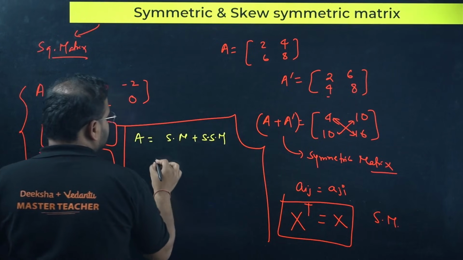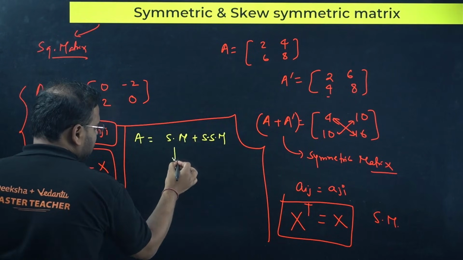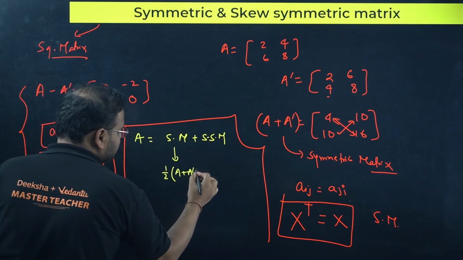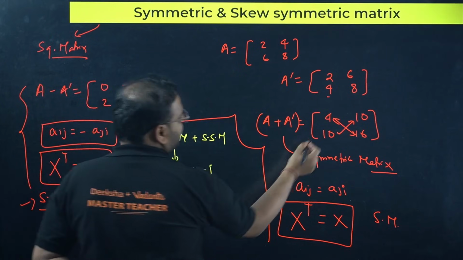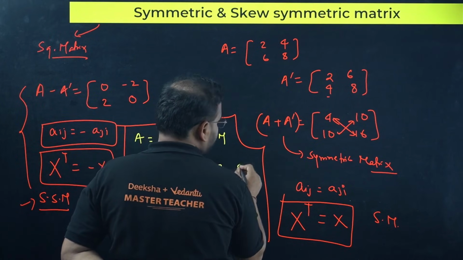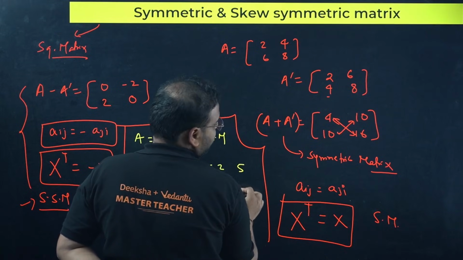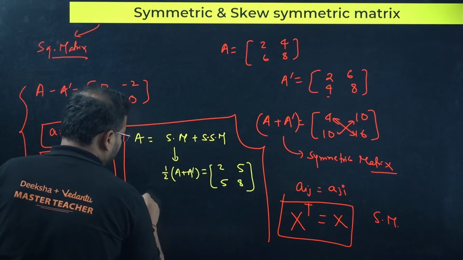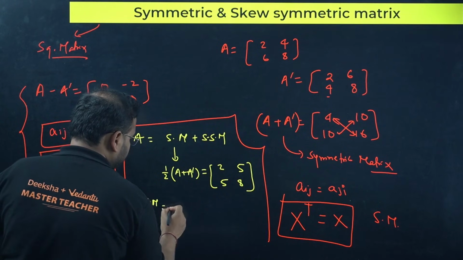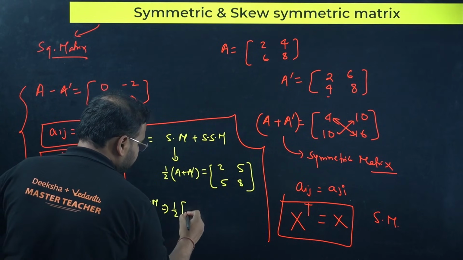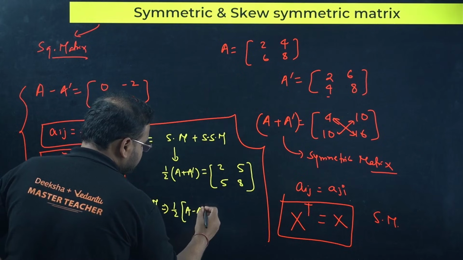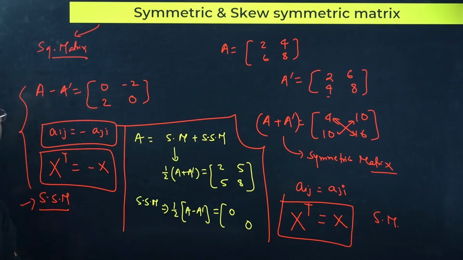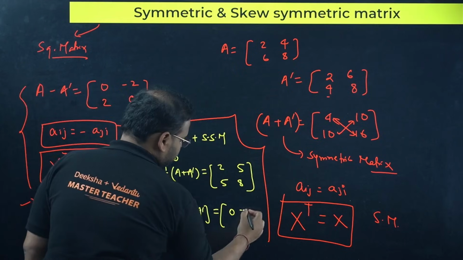How do you write that? Simply, this part is called half of A plus A dash. Let's find this. Check here. Half of this part: 4 by 2, 5, 10 by 2, 5 and 8. And half of the skew symmetric part will be half of A minus A dash. Check here. This is 0, 0 only, and we get the other two as minus 1 and 1.